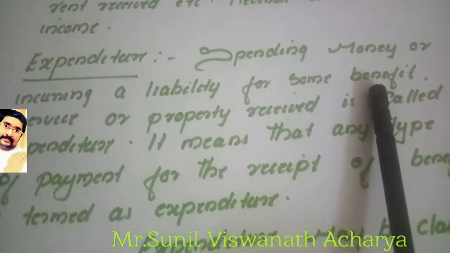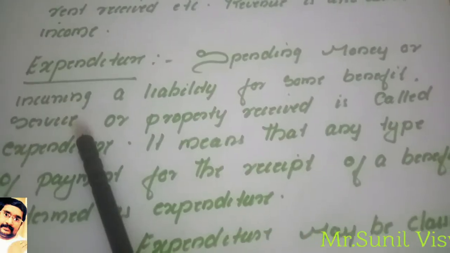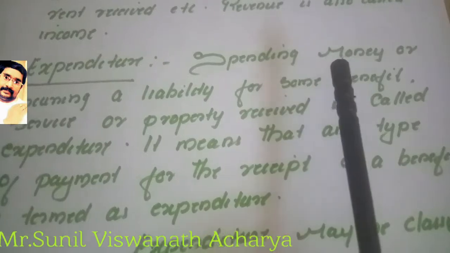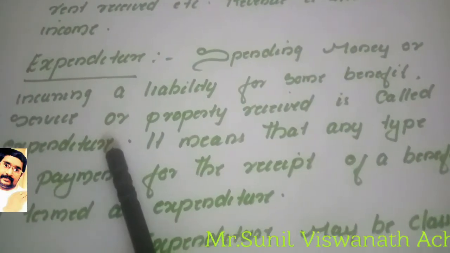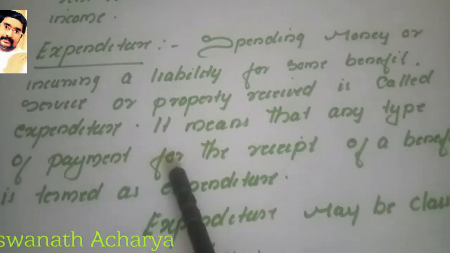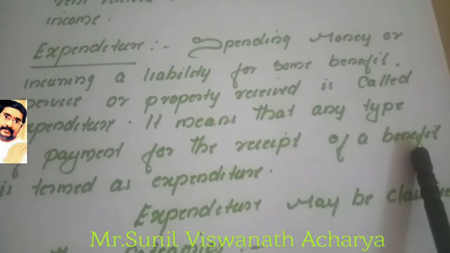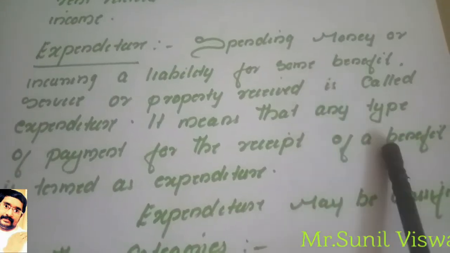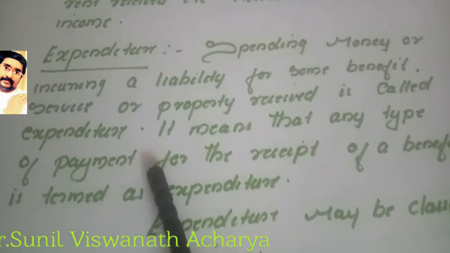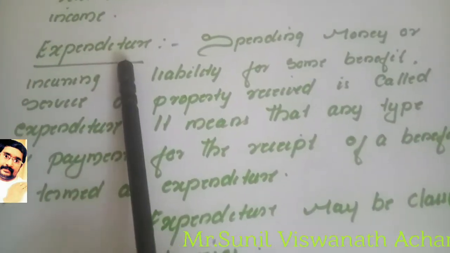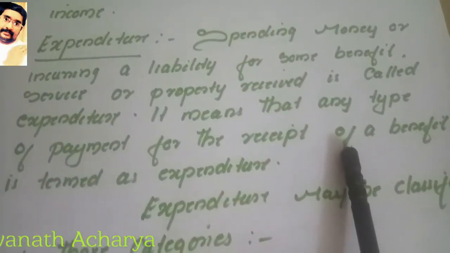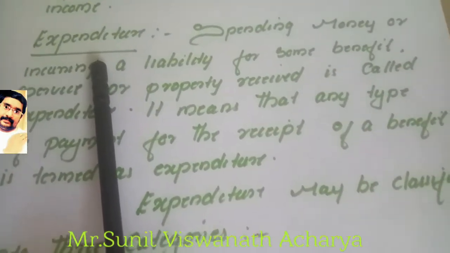We can receive a benefit, get a service, or get a property by spending some money, and that is called expenditure. It means any type of payment for the receipt of a benefit. For getting any benefit, if you are making any payment, that is called expenditure. So money spent for getting some benefit is known as expenditure.